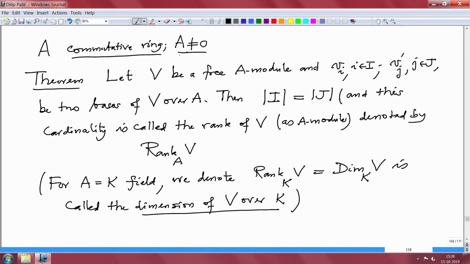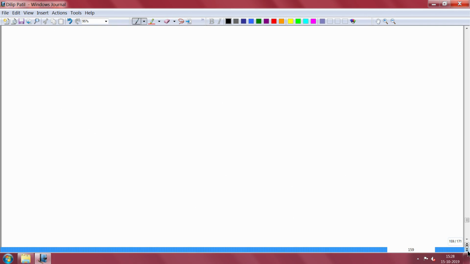This is very important. Well, fields by definition are non-zero, so I can apply it to the field case. All right. So let us start writing the proof.